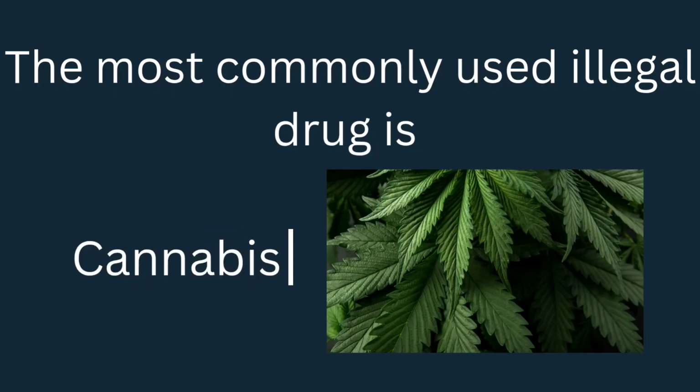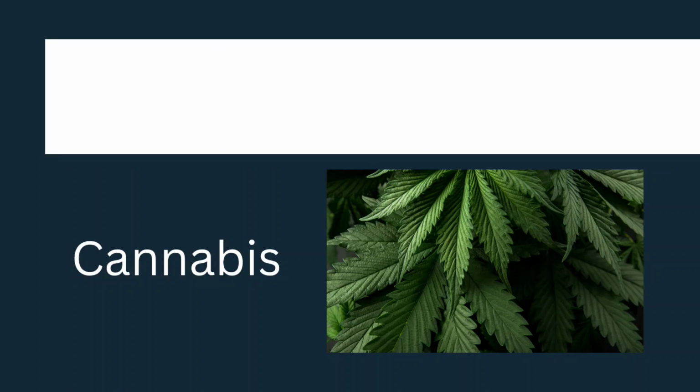Right? So the next one, the most commonly used illegal drug is cannabis, which is also called marijuana, where some people use it for its hallucinogenic and relaxing properties, especially during festivals. It's the most commonly abused illicit drug worldwide.